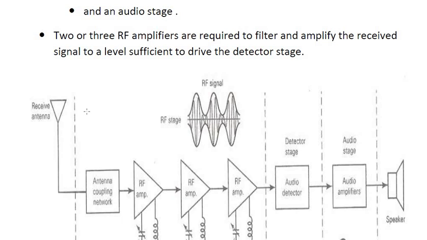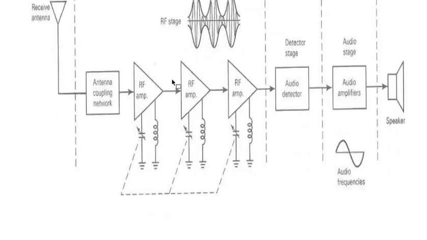So the next stage is your detector stage. This detector stage recovers the original message signal from the modulated signal which is applied as its input. I'll repeat it once again. The RF stage takes the modulated signal from the receiving antenna, whatever we have transmitted from the transmitting antenna, and these RF amplifiers boost up or amplify the received RF signal to a sufficient level so that it can move to the next stage, that is your audio detector.